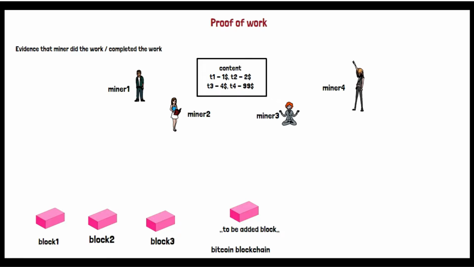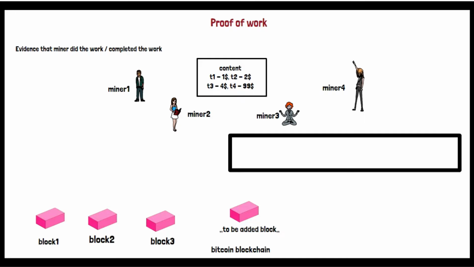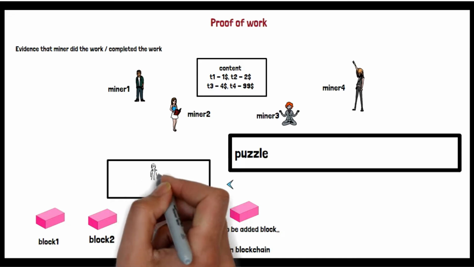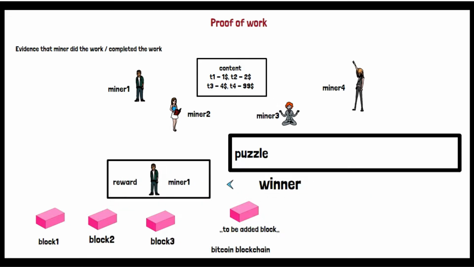No, right? So here, to handle that situation, irrespective of whether you solved it or not, once you solve it, there is one more puzzle that you need to solve. Okay, so let's say in our case, miner 1 was able to validate the content, miner 2 was able to validate the content, miner 3 was also able to validate. Miner 4 is still in progress, so he's out of the picture. Miner 1, 2 or 3 completed stage 1, that is validation of the content. Now all those three people need to solve a puzzle. So what is that puzzle? We'll see about that puzzle in a second.